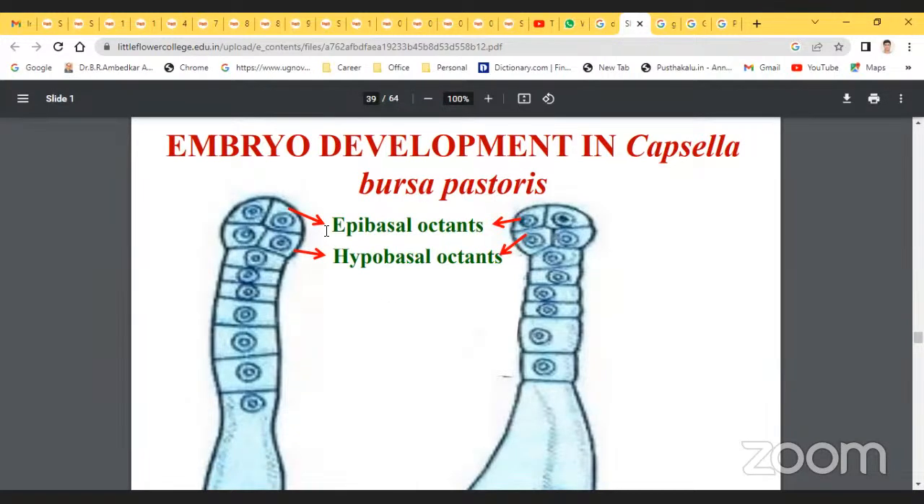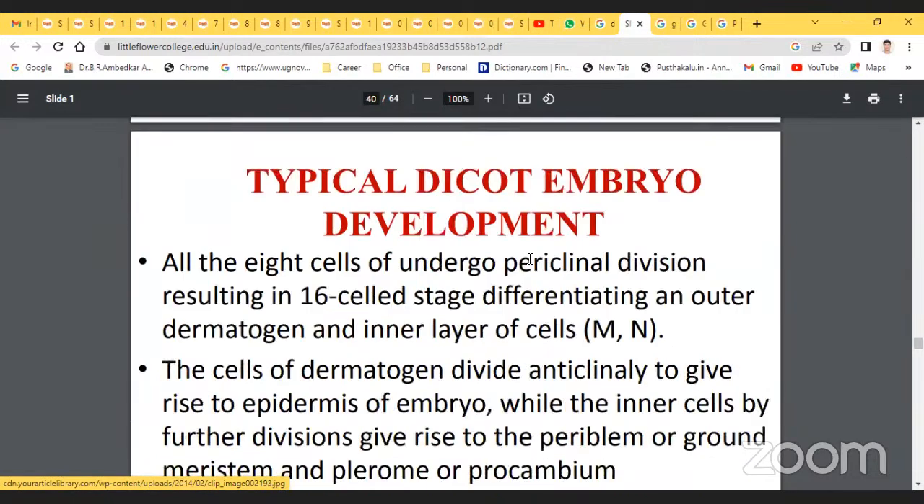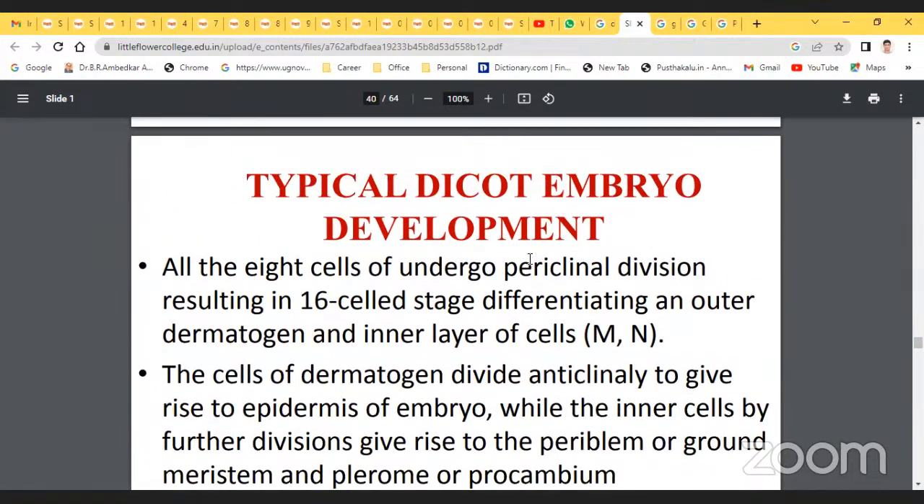So these are the epibasal octants and hypobasal octants. These are the two. In the apical dicot embryo, its continuation, all the 8 cells undergo periclinal divisions, resulting in the 16-celled stage, differentiating into an outer dermatogen and an inner layer of cells.